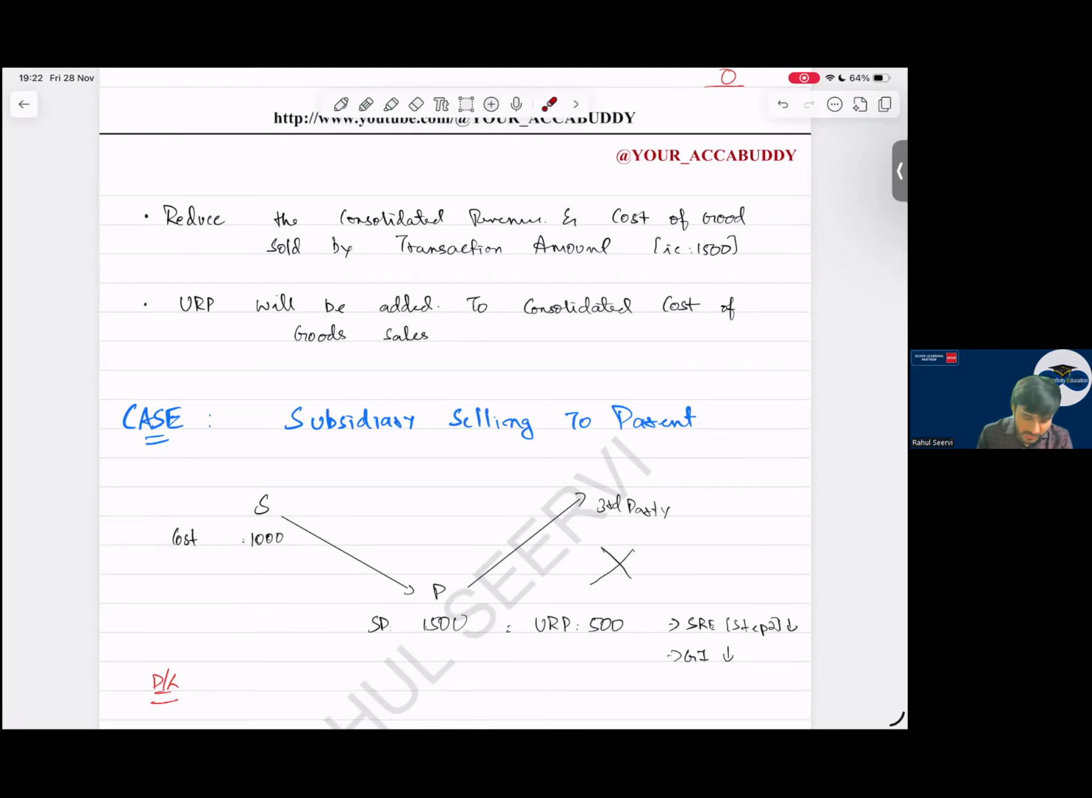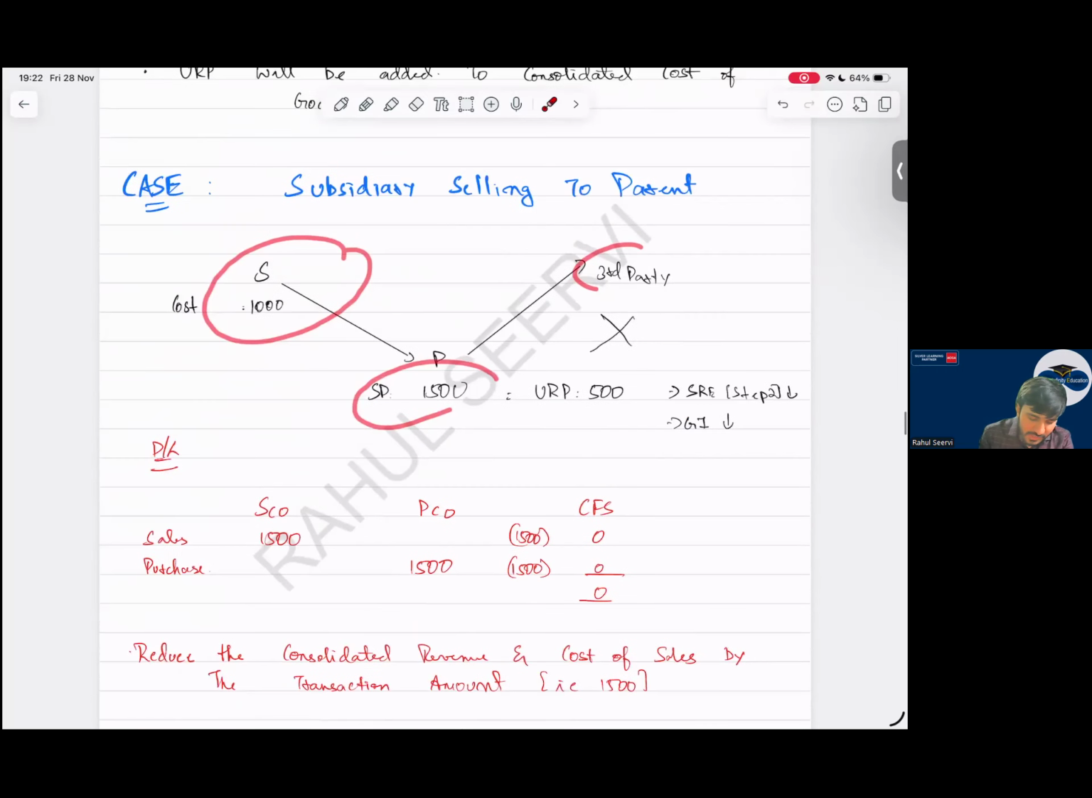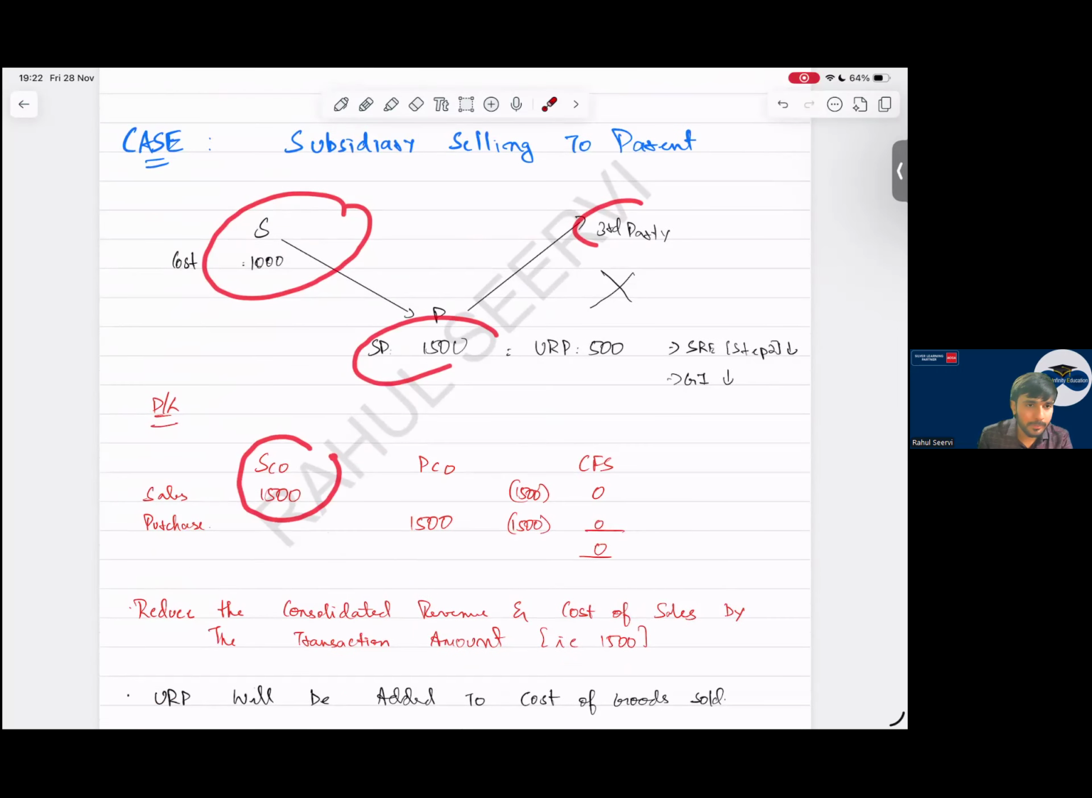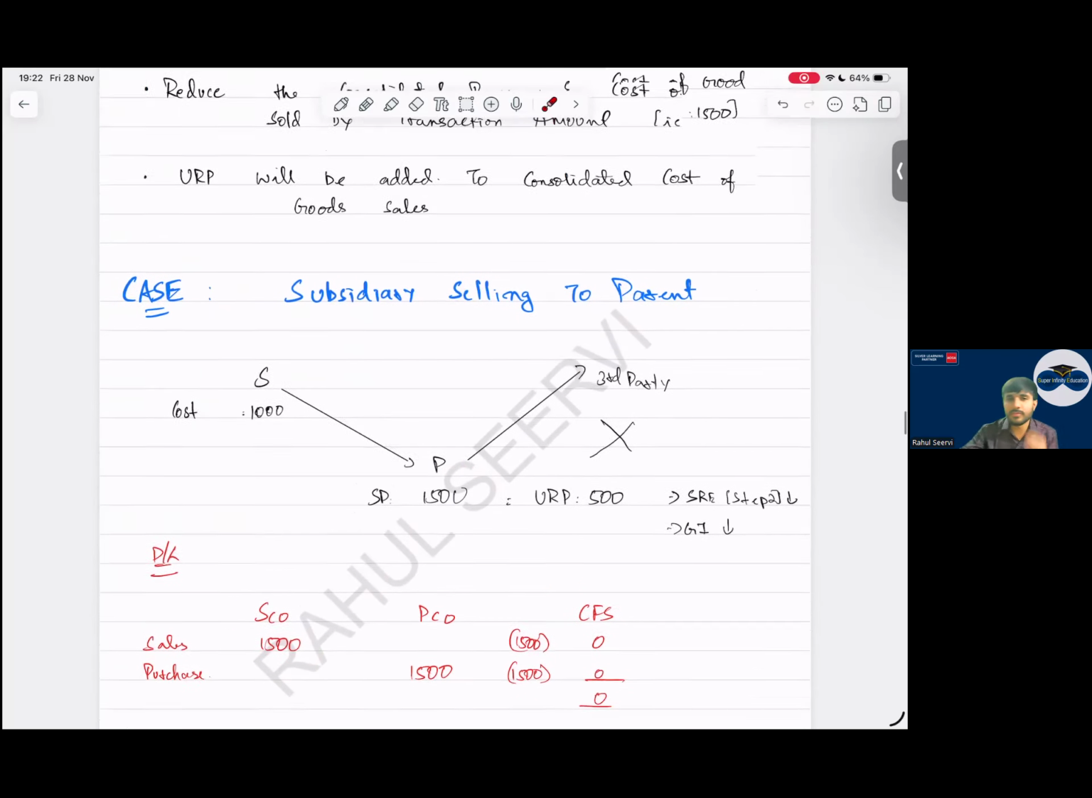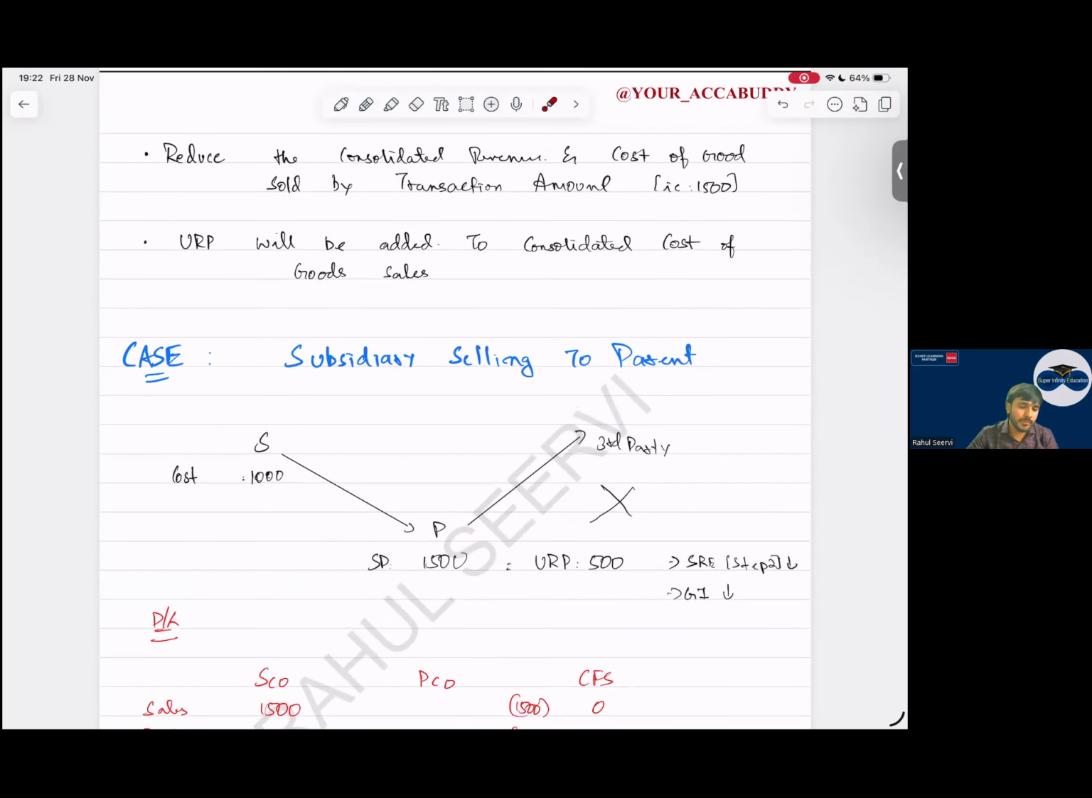Transaction amount. Sir, we will reduce the transaction amount of 1500 because the subsidiary company recorded a sale, the parent company recorded purchases. We will remove this. This will become zero, sir. Now which company recorded URP? S company. If S company is recording URP, will there be one effect or two effects? Two effects. One is NCI and one is the normal effect.